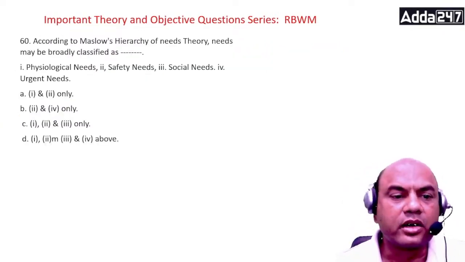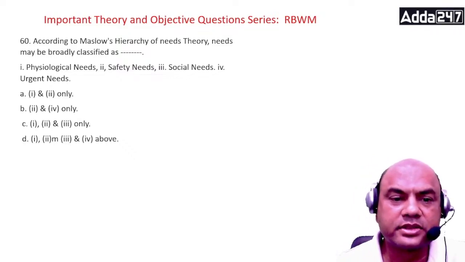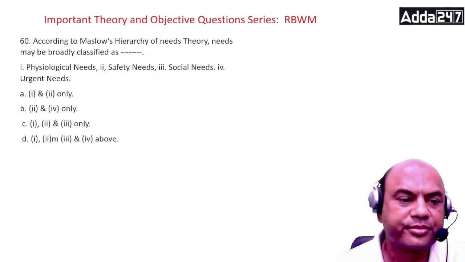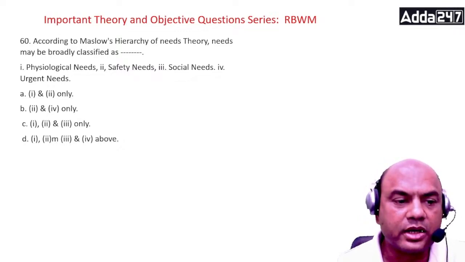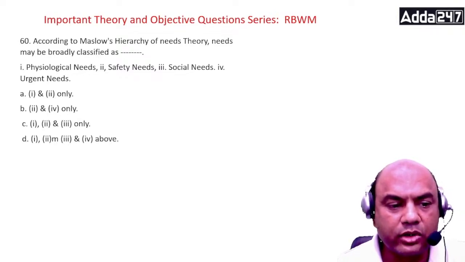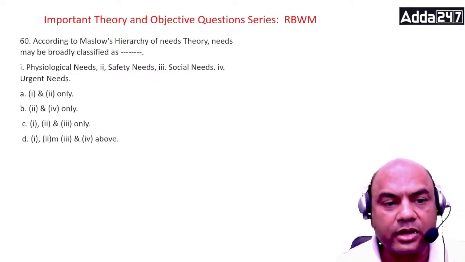According to Maslow's hierarchy of needs theory, needs may be broadly classified as physiological, safety, social, and urgent. 1 and 2 correct, 2 and 4 correct, 1, 3 and 4 correct, and what? 1, 2, 3, 4, all of them are correct.